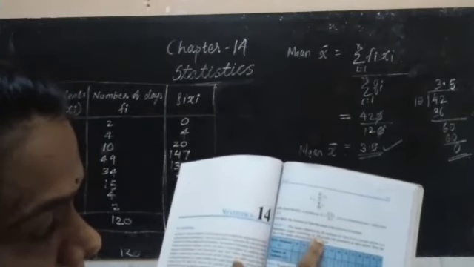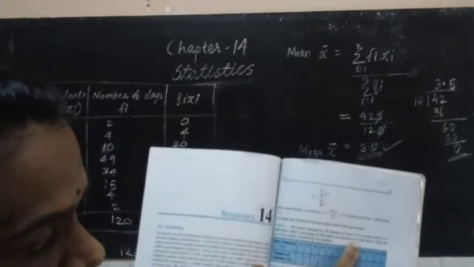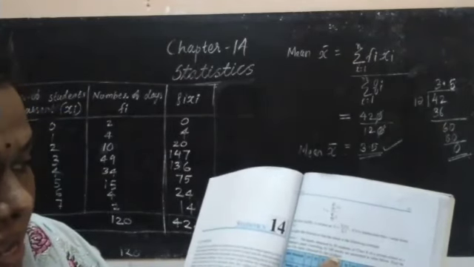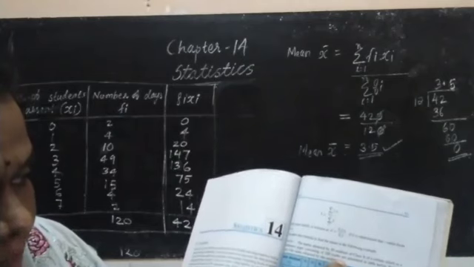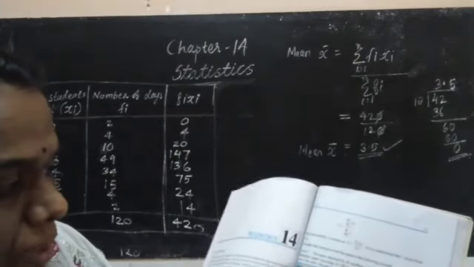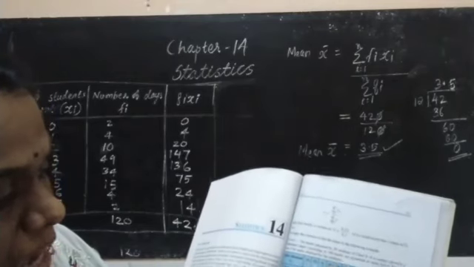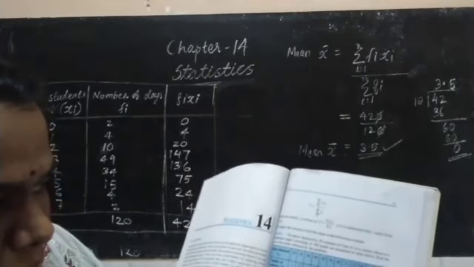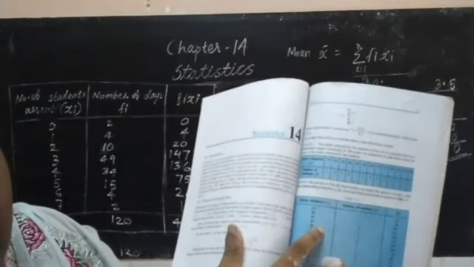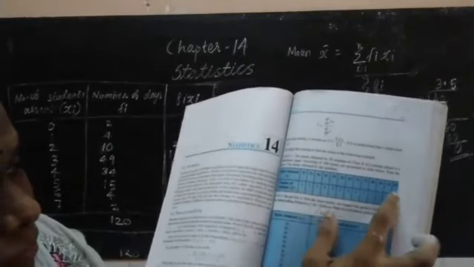See the question: The marks obtained by 30 students of class 10 in a certain school in a mathematics paper consisting of 100 marks were presented in the table below. Find the mean of the marks obtained by the students. Marks obtained, number of students. The marks is out of 100. So let's see the mean.